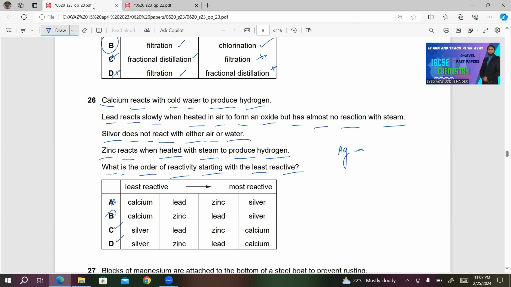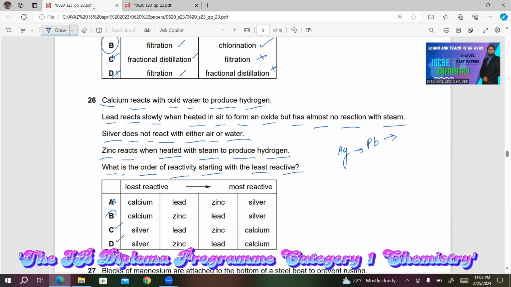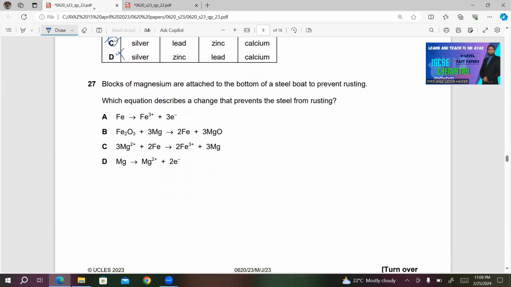What about next element? It must be lead because it's reacting slowly when heated in air to form an oxide. And it's not having any reaction with steam. So we must have lead. And for the next element, zinc, we have to place zinc because it is heated to get reacted with steam. On the other hand, calcium straight away reacts with cold water. So this will be the final lineup. So choice C will be the right answer in this MCQ. Let's move to next MCQ.